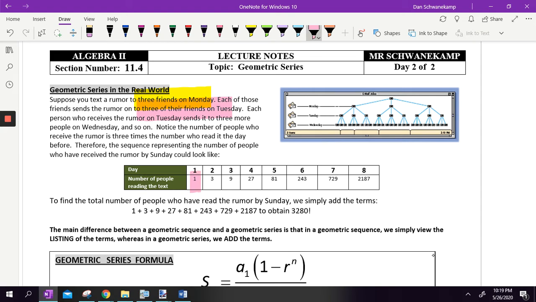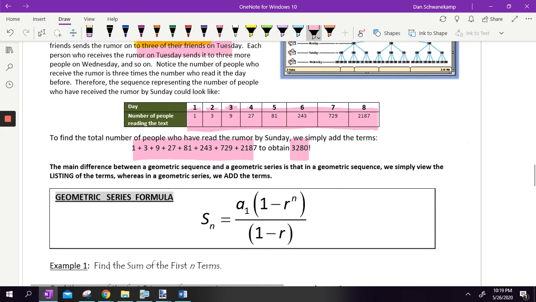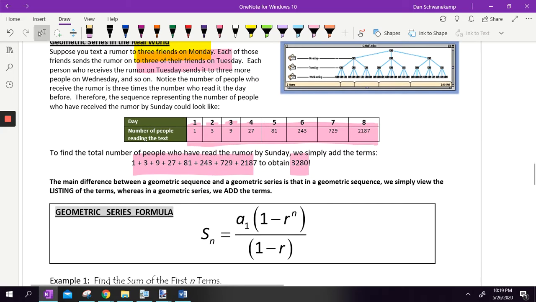Notice that each day you get 1 person, and then 3 people, and then 9, and then 27. How many people know that rumor in 8 days? Well, on the 8th day, 2,187 people know it. But how many people know it all together? Well, you'd have to add all of these numbers together. You would find a series there. 3,280 people know your secret. So that's how rumors spread. That is a geometric sequence and a geometric series. The sequence is the pattern of the numbers. The series is the final sum.